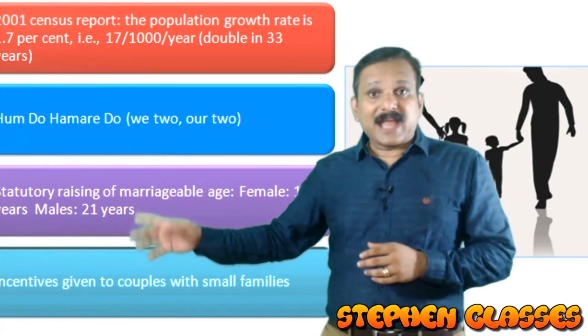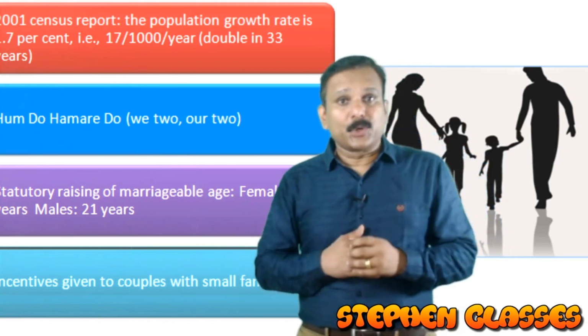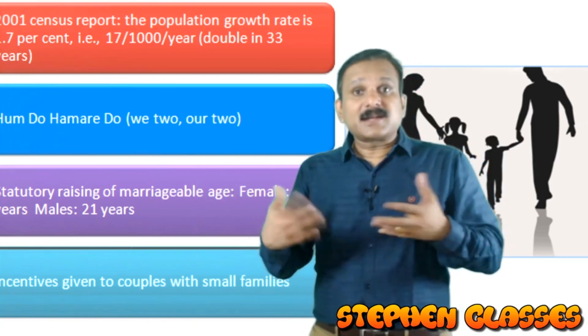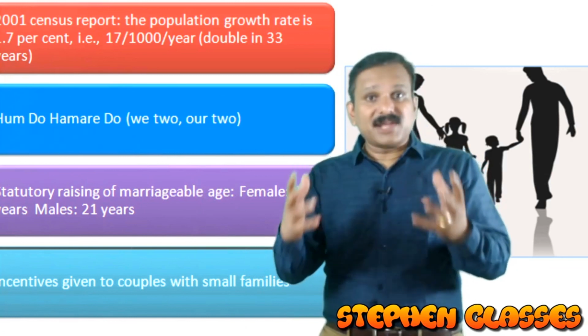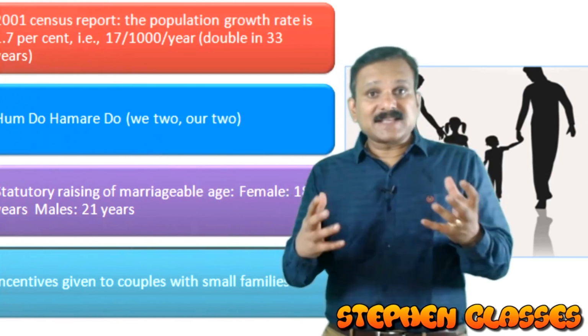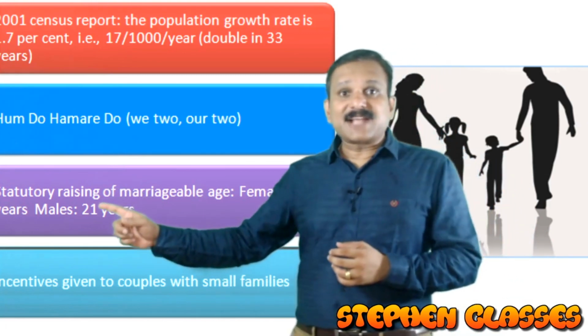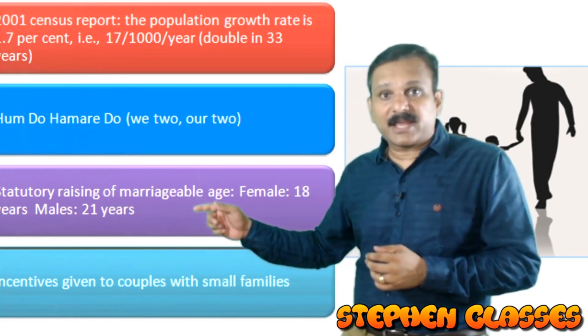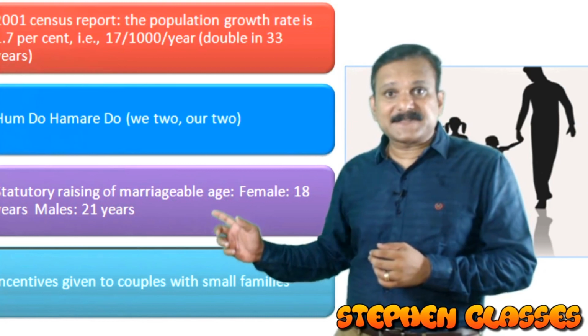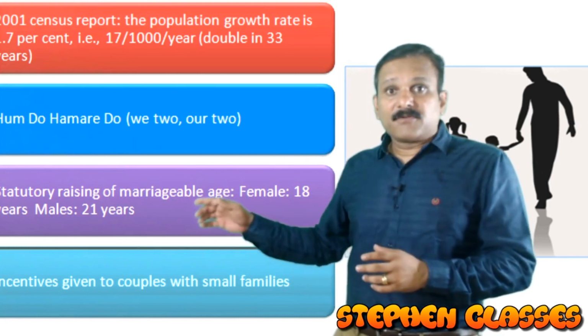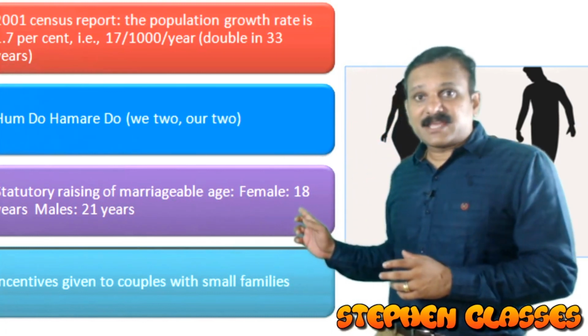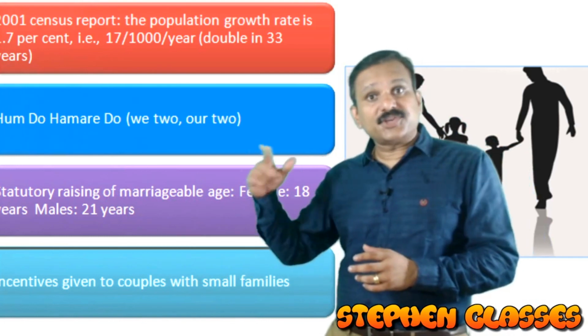Now, we have to check this population growth, and we have taken some measures. What are the ways in which we are going to control this population growth? There is a statutory raising of the marriageable age. We have raised the marriageable age for females to 18 and for males to 21 years.